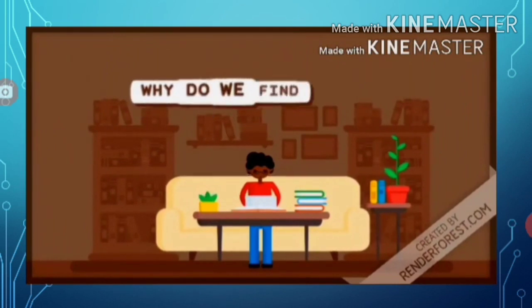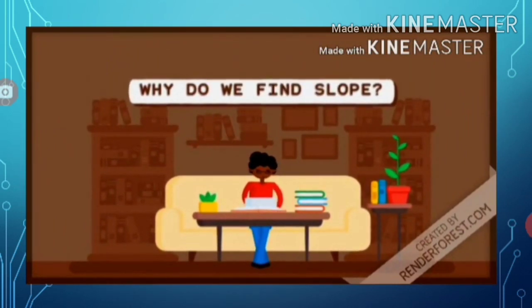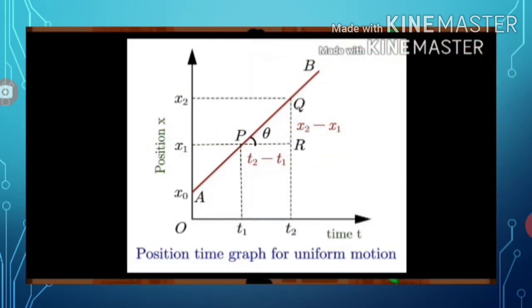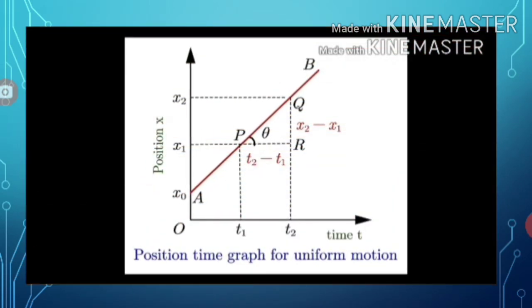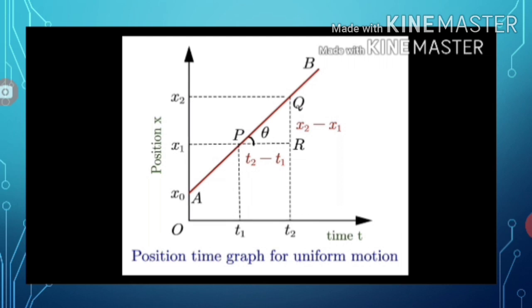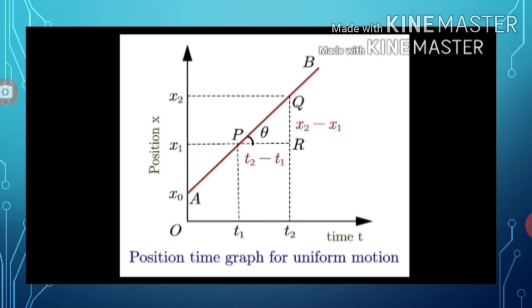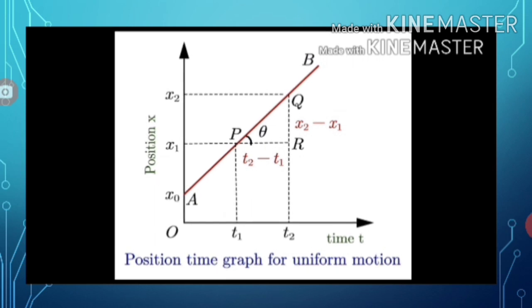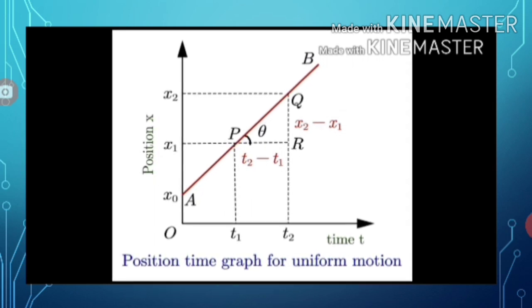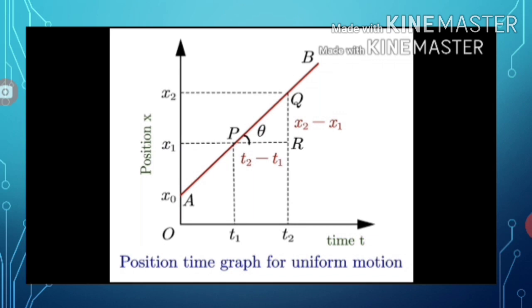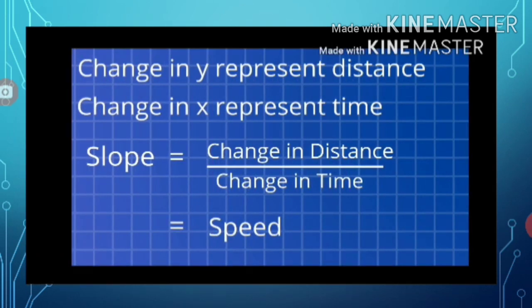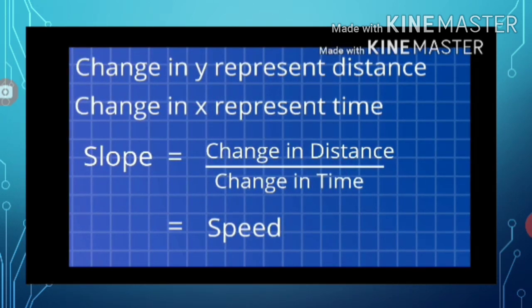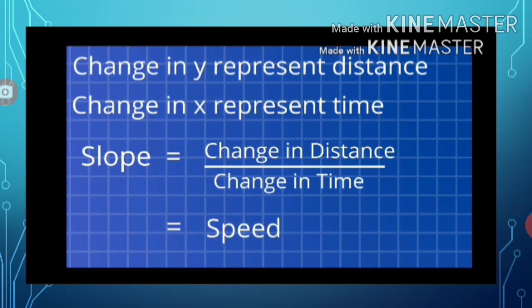Now the question arises, why should we find the slope? To explain this, let me give you an example. Consider a position time graph in which the line AB is drawn. Now, let us find the slope. Draw right angle triangle PQR. Now, the slope is equal to change in y upon change in x. Here, the change in y represents distance and change in x represents time.